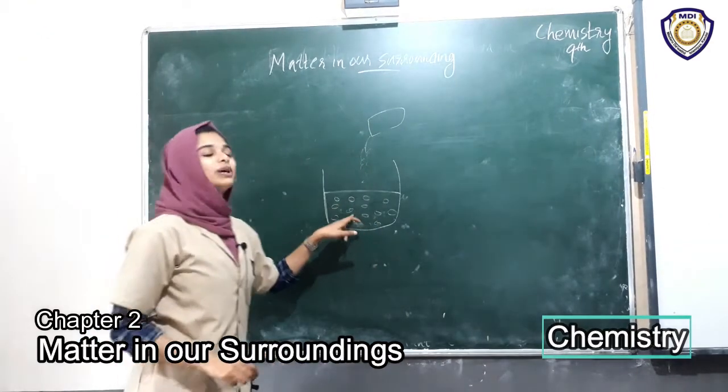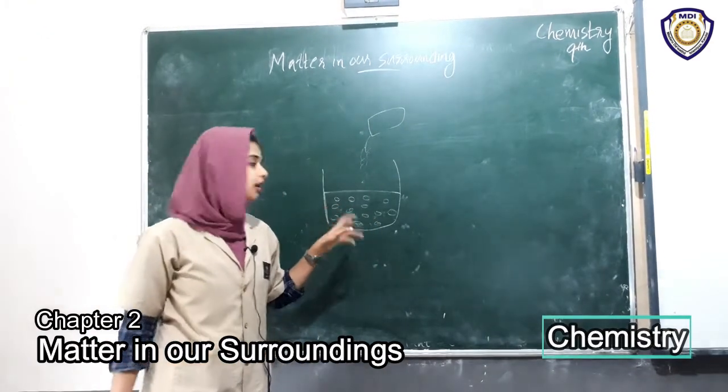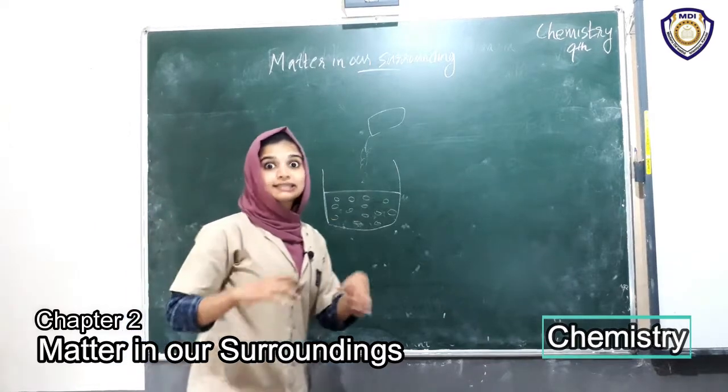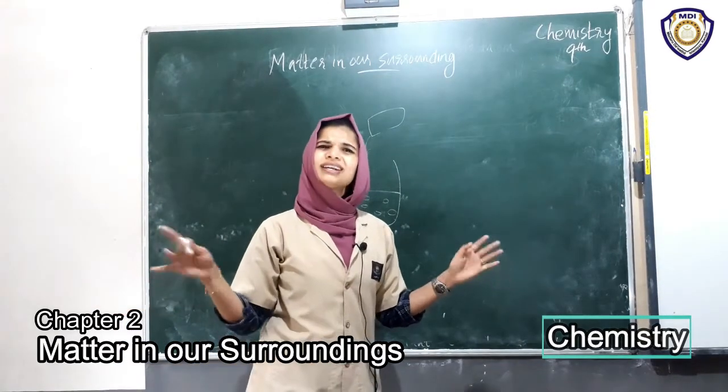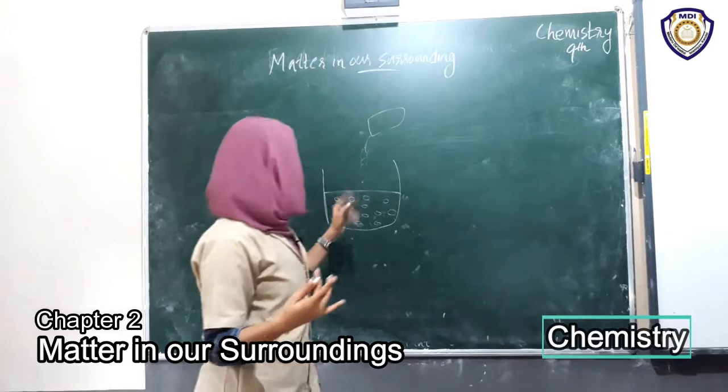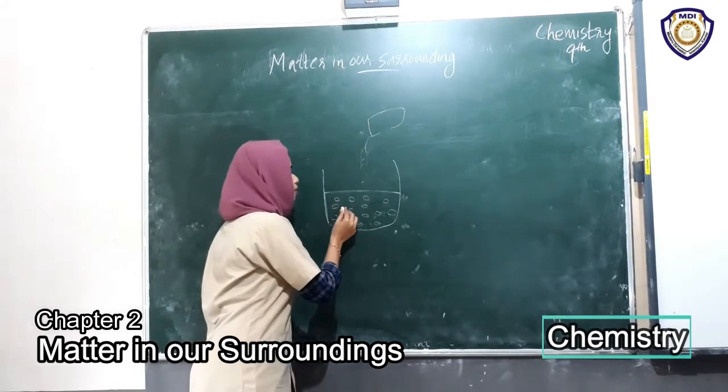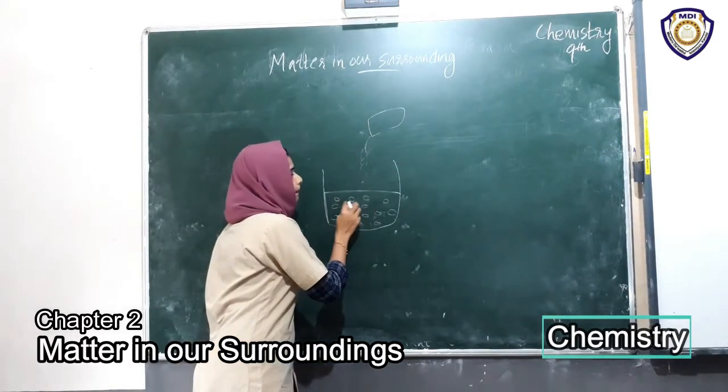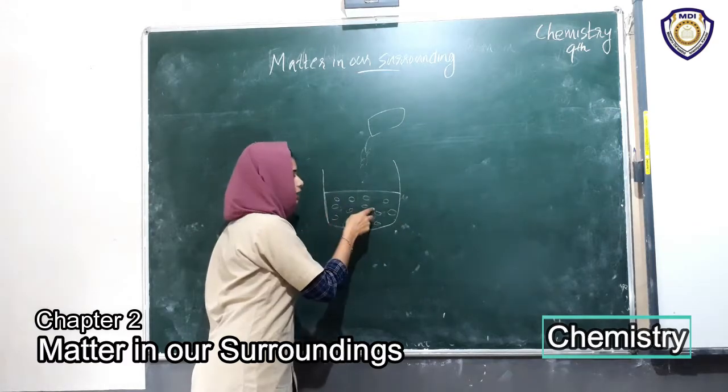So what happened when salt is added to this water? It disappears, isn't it? Where does it go? The salt particles go between the particles of this liquid.